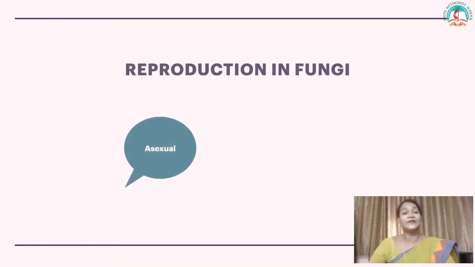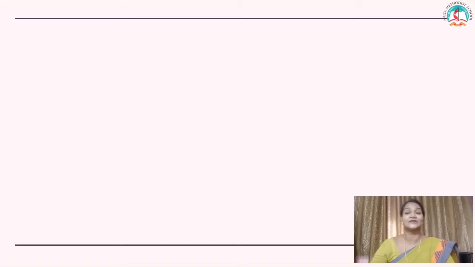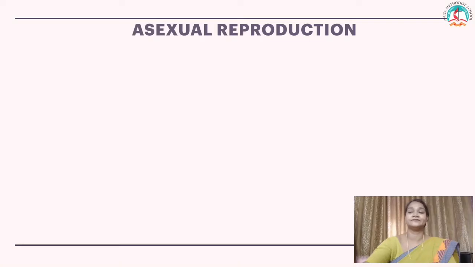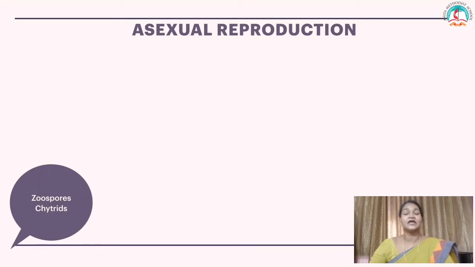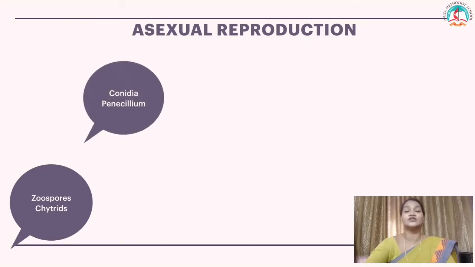Let's look at the reproduction in fungi. As we just learned, fungi undergo both sexual and asexual types of reproduction. Let's look at asexual reproduction first. First, they form zoospores. Under asexual reproduction, fungi form a structure called zoospores. Example, chytrids.